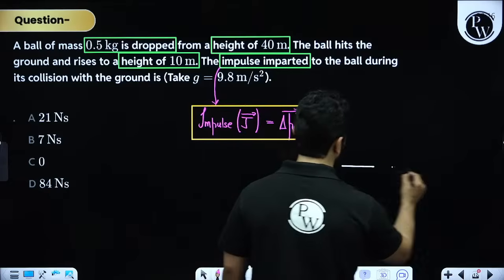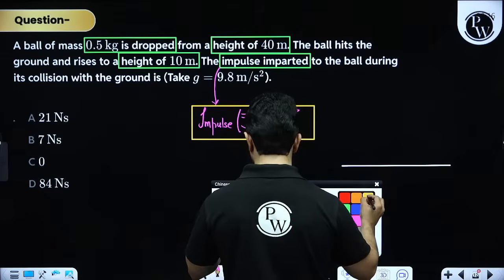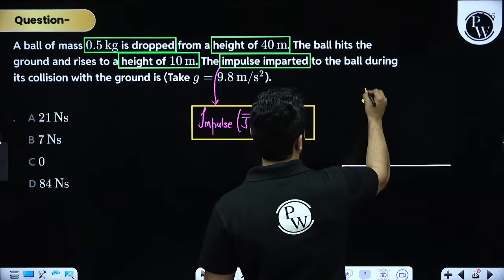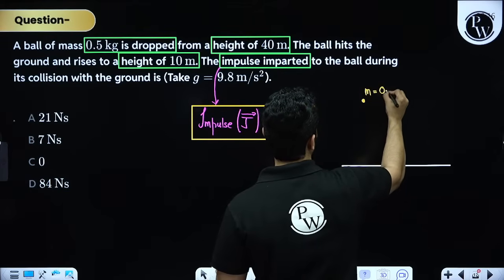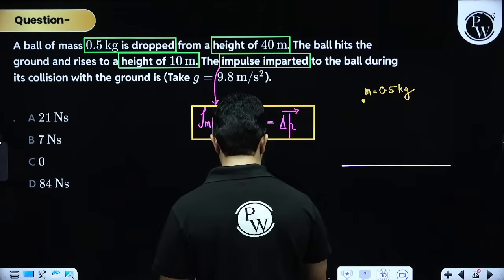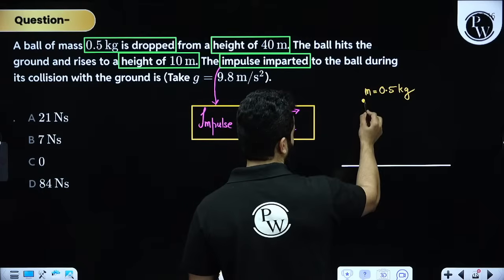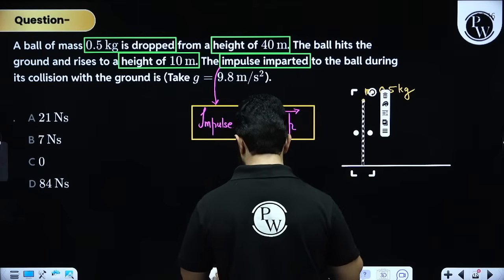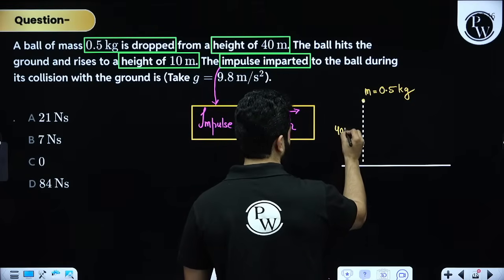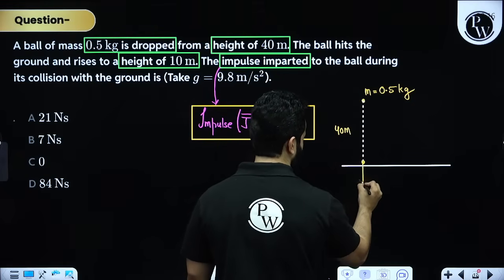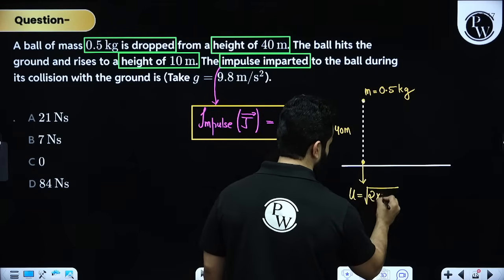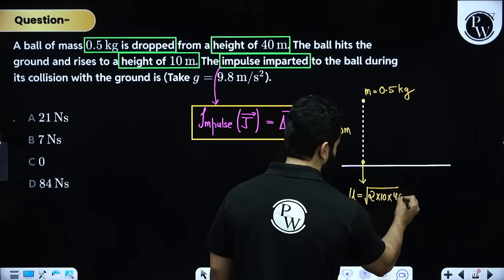In this question, they are saying that we have dropped a ball whose mass is 0.5 kg from a height of 40 meter. So this height is 40 meter. That means the velocity with which it is going to strike is u, and it is going to be under root 2gh. So 2 into 10 into h, which is 40.